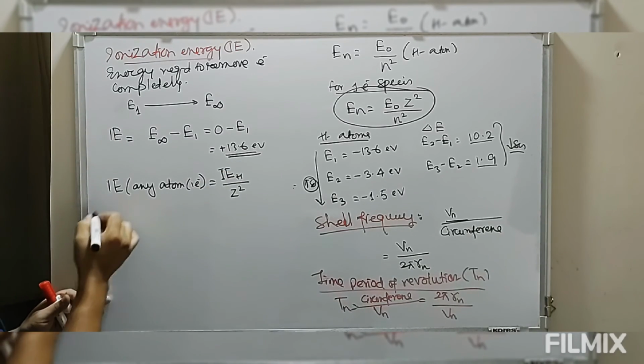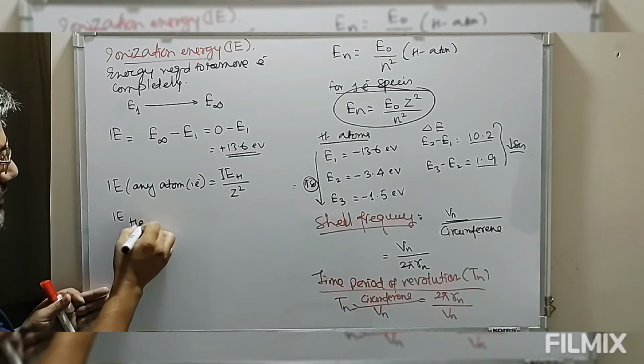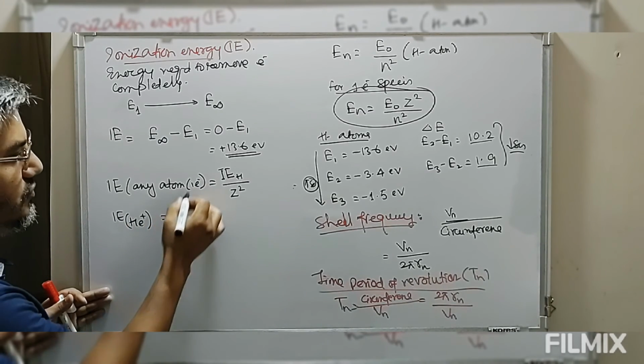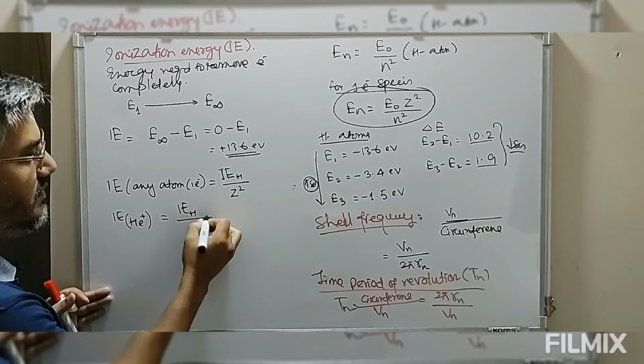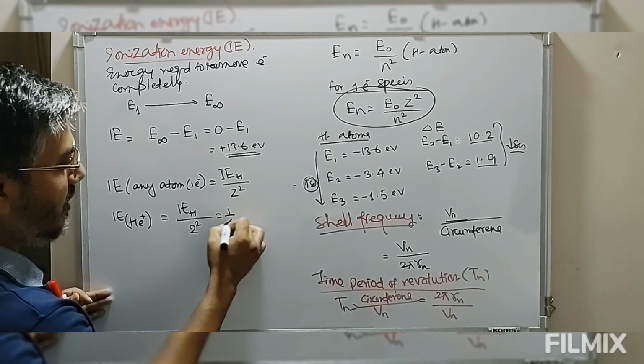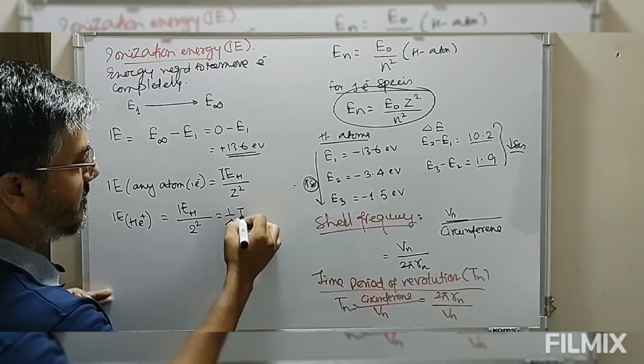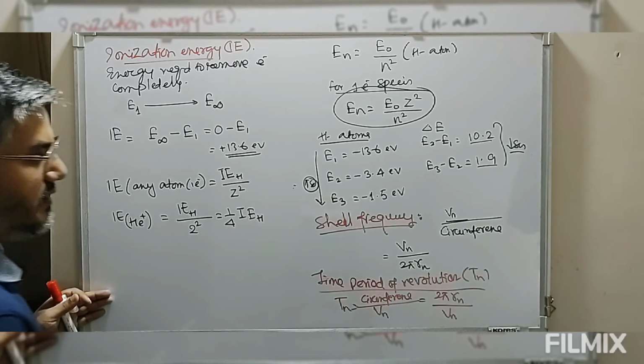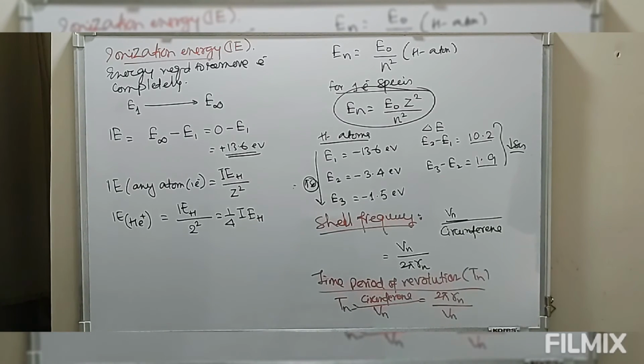So suppose, look at this, the ionization energy of helium plus is equal to the ionization energy of hydrogen times Z square. Z is 2, so 2 square is 4. This is 4 times the ionization energy of hydrogen. So this is ionization energy.